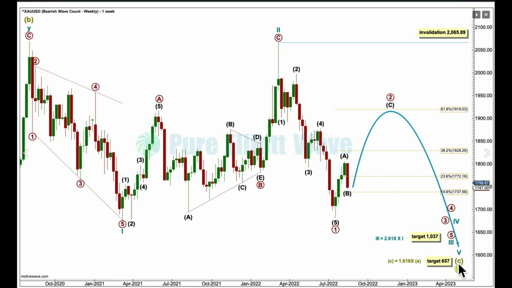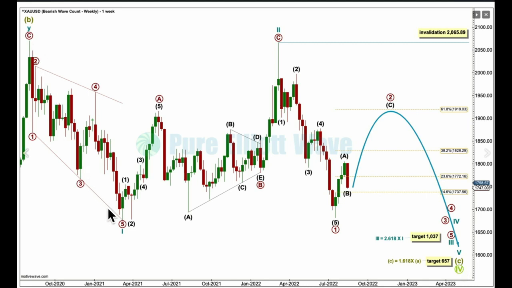There are only 2 structures for supercycle C, either an impulse or an ending diagonal, and an ending diagonal requires all the subwaves at cycle degree to be zigzags. If this is not a zigzag, then that eliminates the possibility of an ending diagonal for supercycle C, leaving an impulse, which is a more common structure and thankfully a lot easier to analyse.